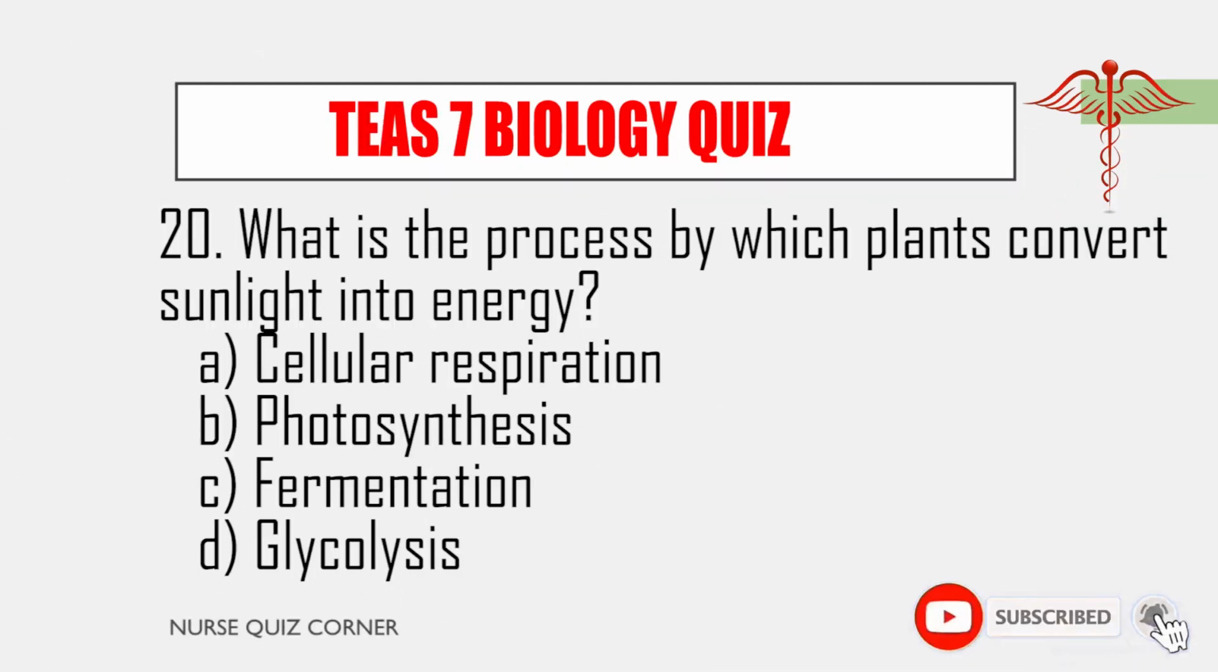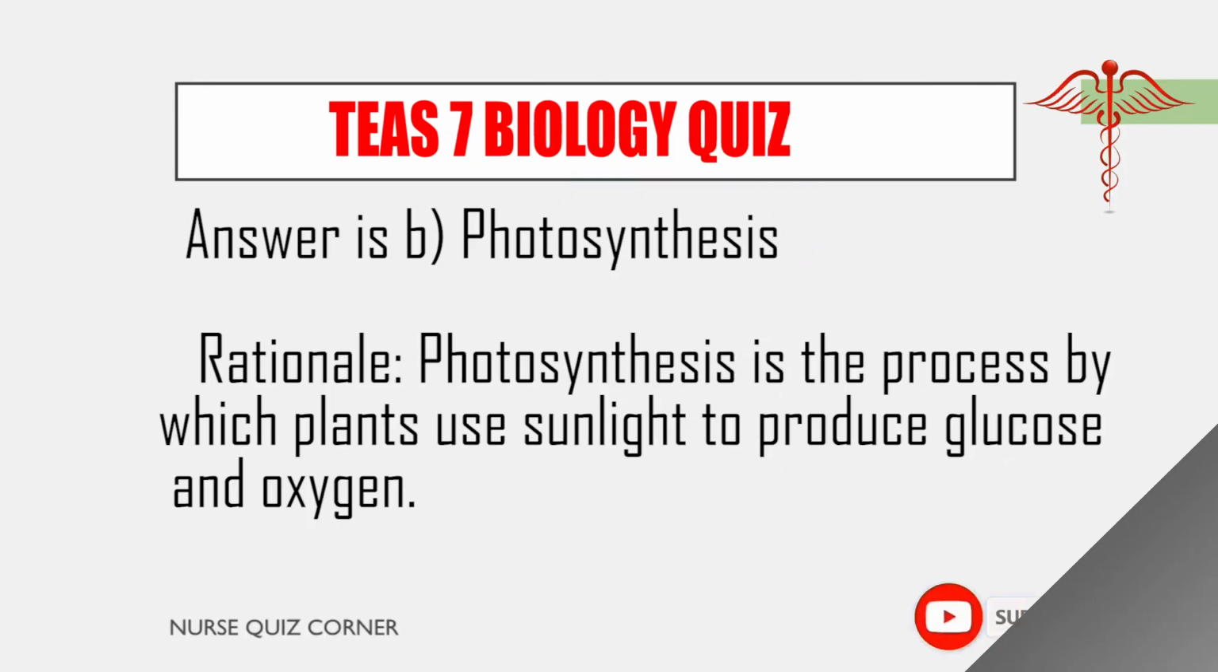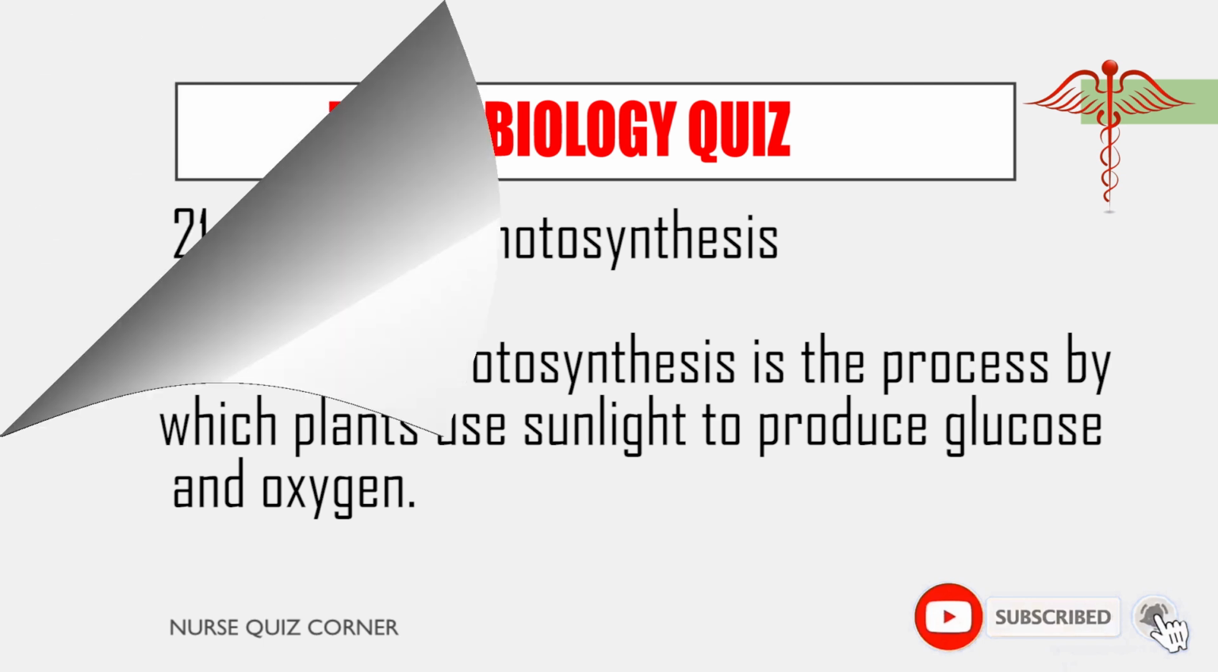20. What is the process by which plants convert sunlight into energy? A. Cellular respiration. B. Photosynthesis. C. Fermentation. D. Glycolysis. Answer is B, photosynthesis. Rationale: Photosynthesis is the process by which plants use sunlight to produce glucose and oxygen.